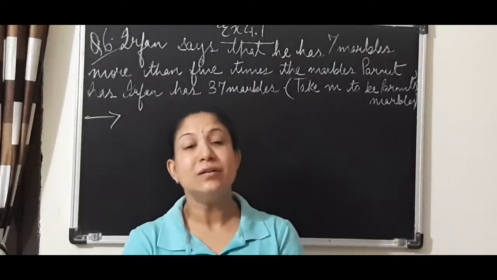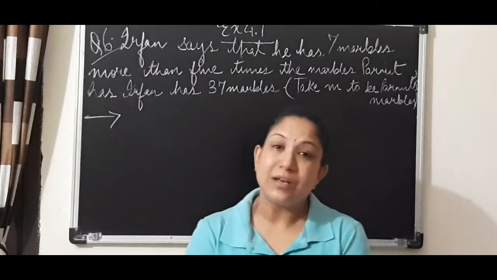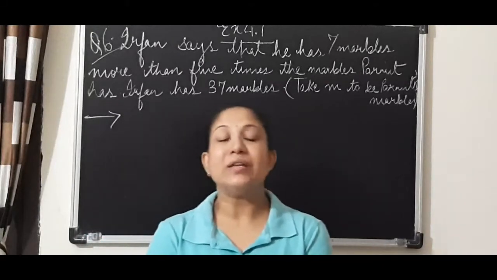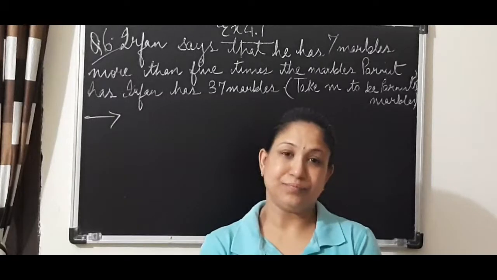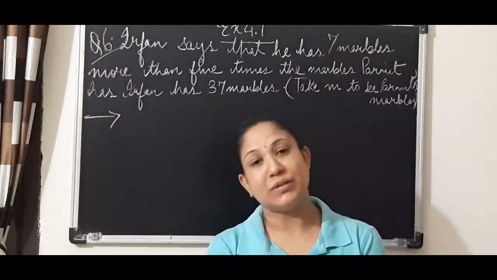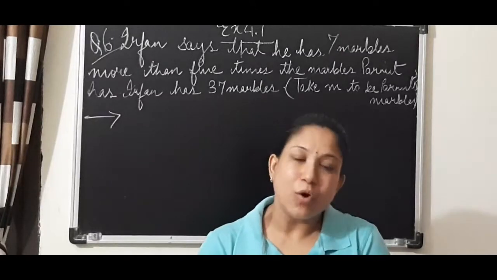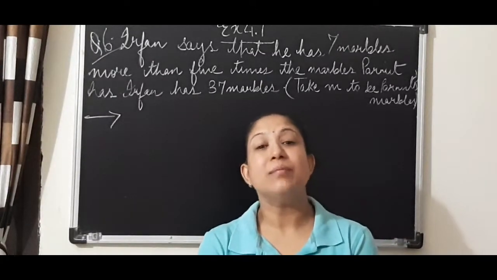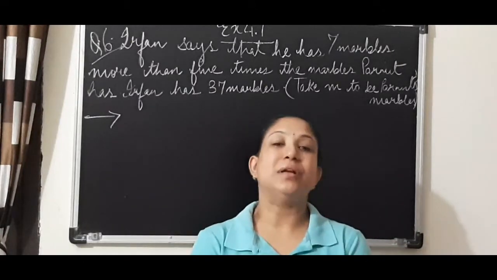Clear? Here in the sixth question, children, these are real life examples which we come across. I told you mathematics is related with our life. These types of statements you generally hear from somebody or the other. Somebody must have told you, I am half of your age, your younger brother or sister.